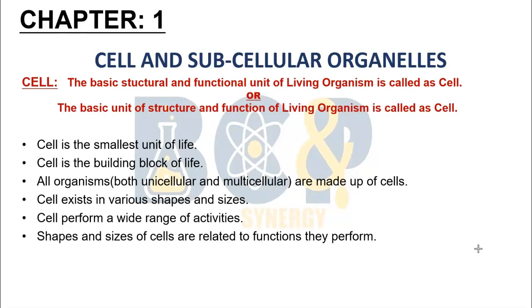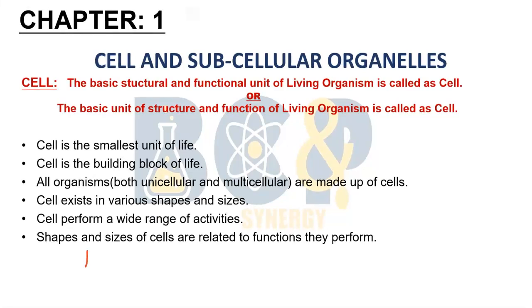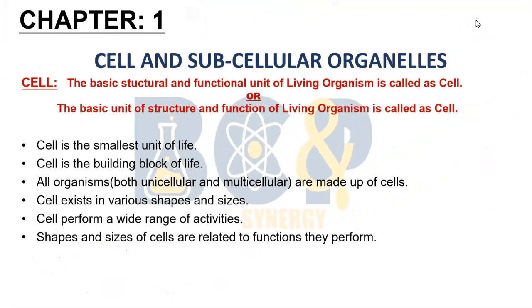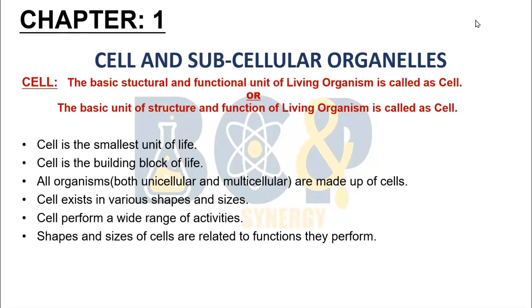There are many types of cells, for example, RBCs and WBCs. RBCs are red blood cells, while WBCs are white blood cells. So these are different types of cells.